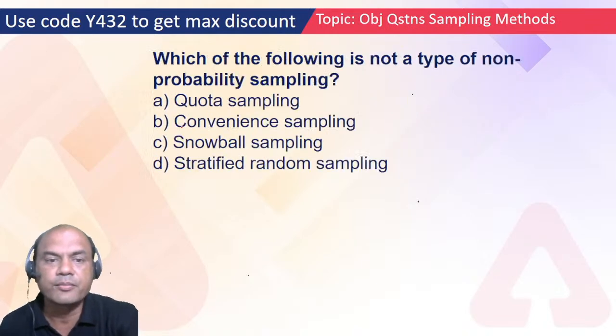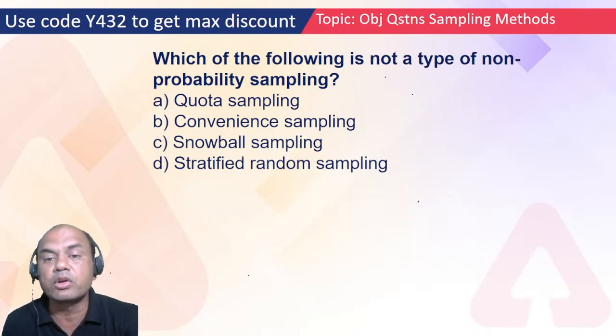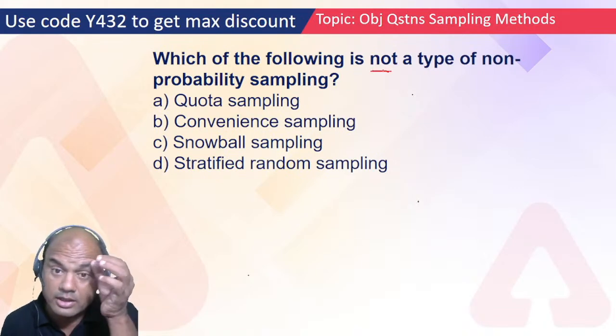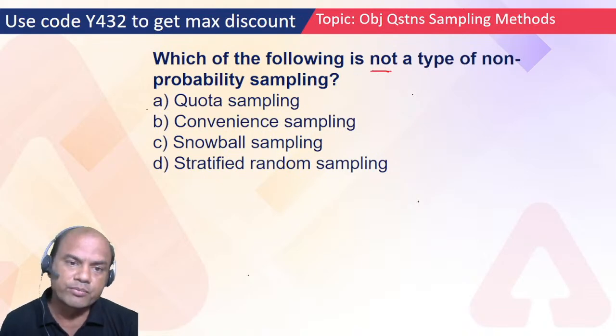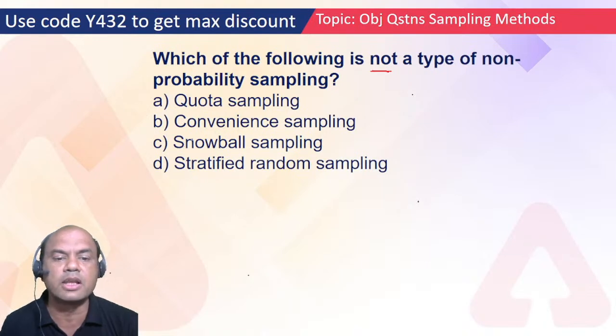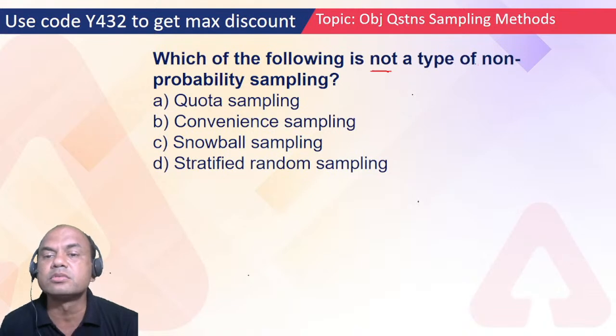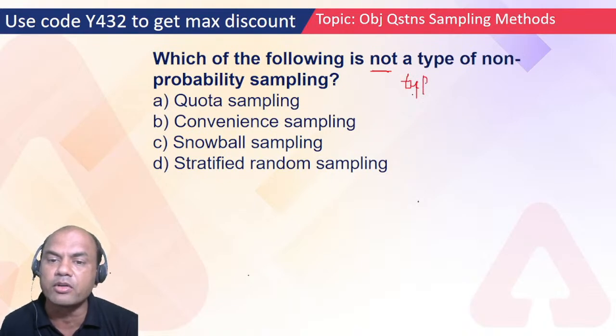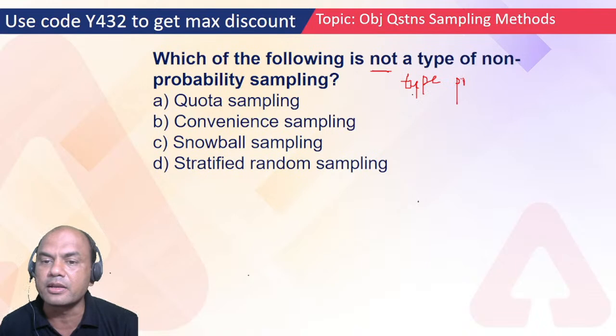Which of the following is not a type of non-probability sampling? Remember, we want "not a type of not". We don't want a type of probability sampling. Quota, convenience, snowball, and stratified. So not a type of non-probability sampling means what? 2 nots equals 1 yes, so not a type of non-probability means a type of probability sampling. That's what we want.